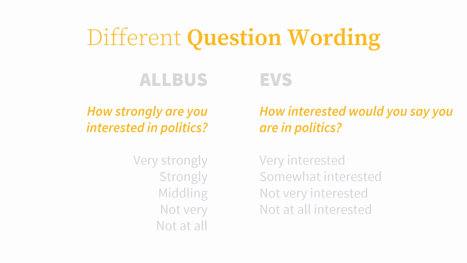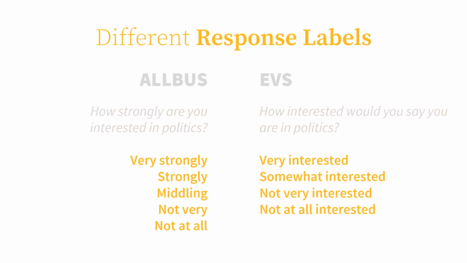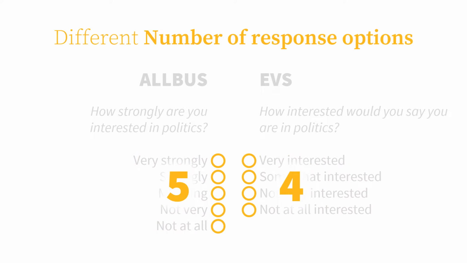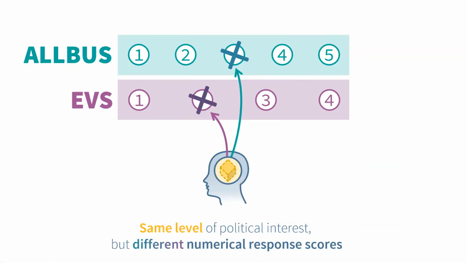The question wording is different, as well as the response labels and the number of response options, the scale points. Such differences often mean that respondents with the same construct intensity, such as the same level of political interest, are represented with different numerical scores in the datasets depending on the instrument they responded to.